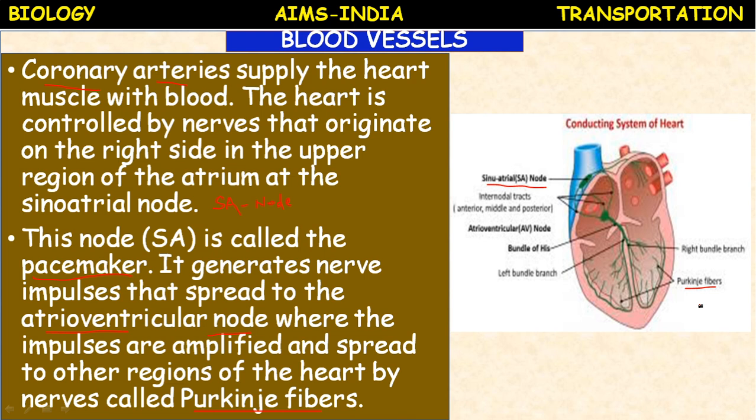Heart is a muscular organ made up of special muscles called cardiac muscles. Cardiac muscles, special muscles they are. Okay, they are involuntary, means from birth to death they continuously work.